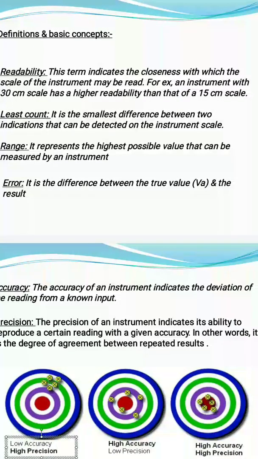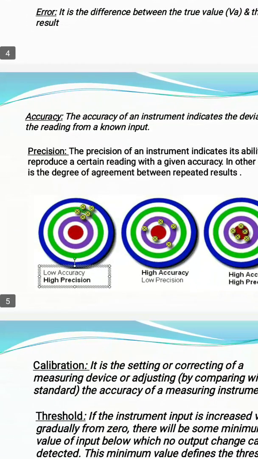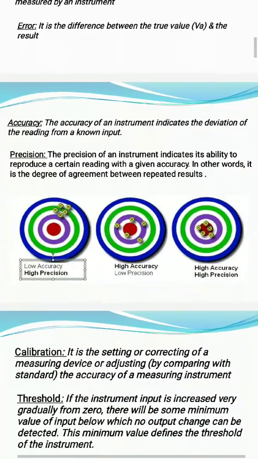What is an error? It is the difference between the measured value and the standard value. Correct? That is called an error. The next important term is accuracy. What is accuracy? The diagram is shown here. Three circles are there, and at the center of the circles a red target point is there. Imagine that now I want to hit the red target point. I take a gun in my hand and now I want to hit the center red target point. So with the help of these three diagrams, I will explain what is accuracy, what is repeatability, and what is resolution.